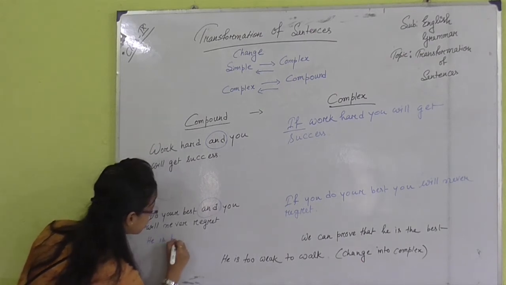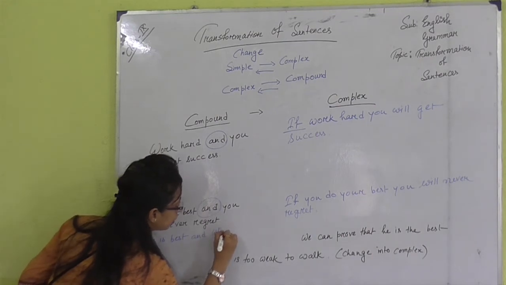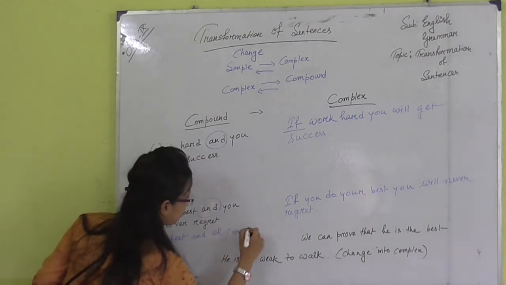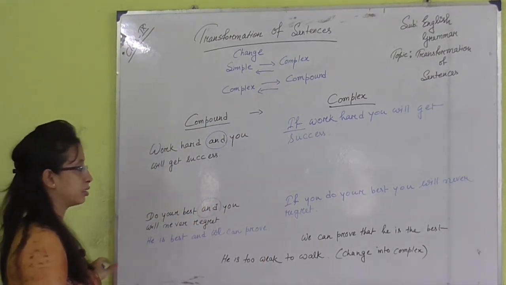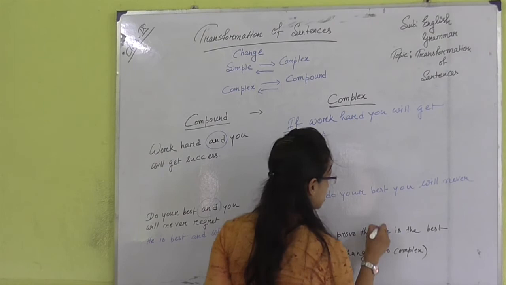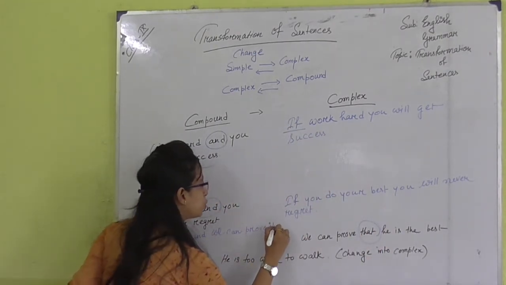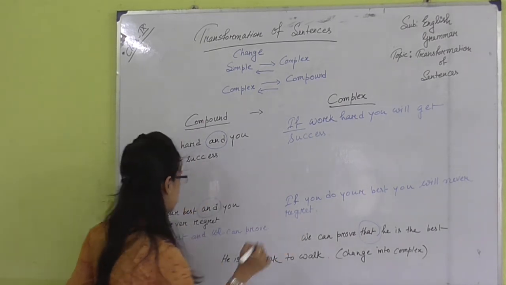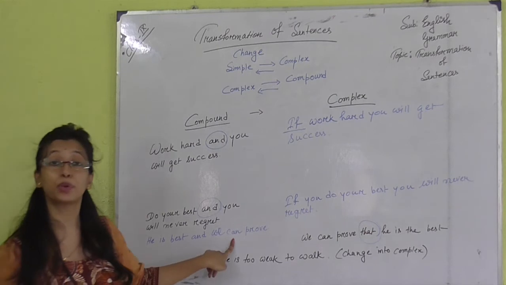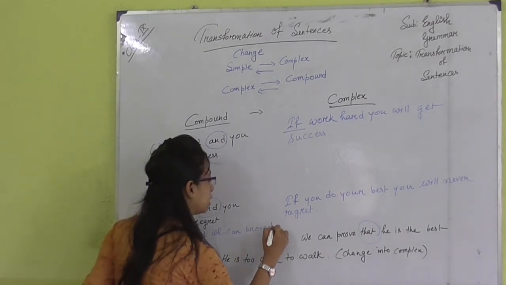He is the best and we can prove. No need to write down that, because that is here used as linker. So just write down, we can prove it, you can write down, or no need to write down it, just write down he is best and we can prove. Okay, you can write down it.